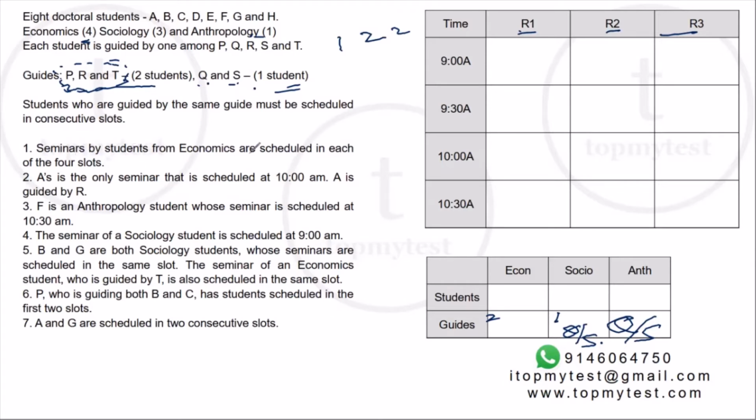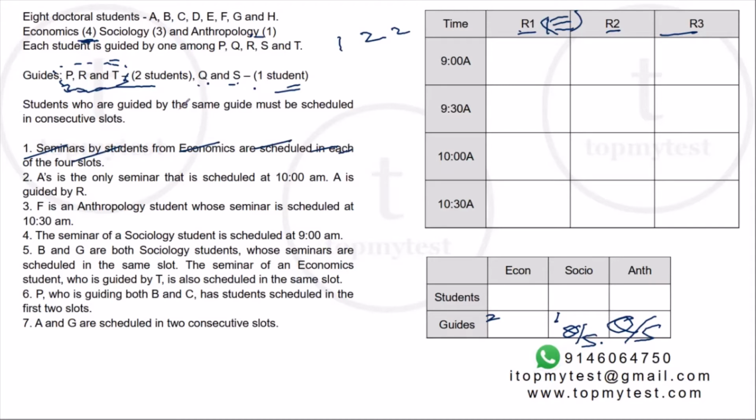Seminars by students from economics are scheduled in each of the 4 slots. Now, there are 4 students in economics and there are 4 slots, which means in each slot there is exactly one economics student giving a seminar. So just for convenience's sake, let's call room 1 the economics seminar room. Economics will be occupied by room 1 and all the 4 slots are filled for room 1. This is done.